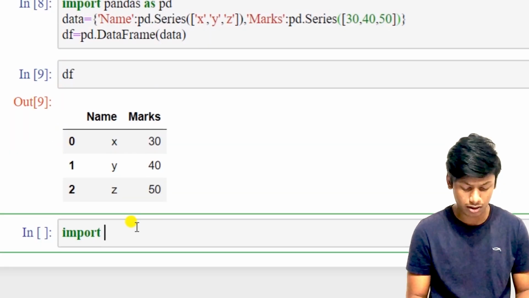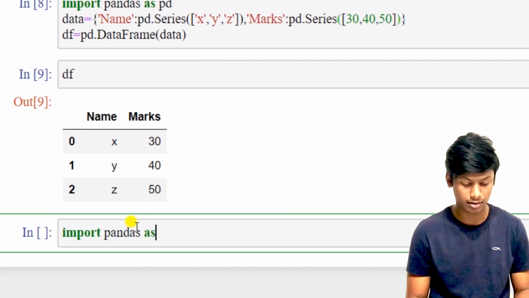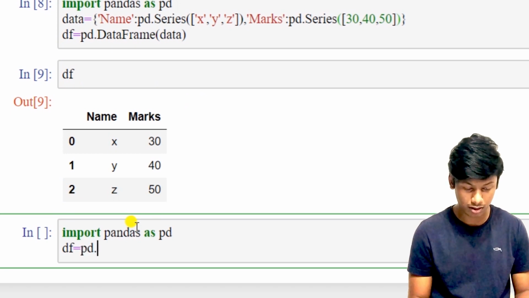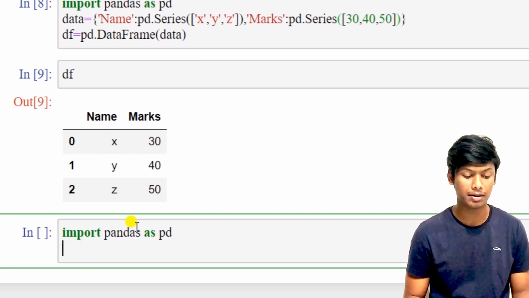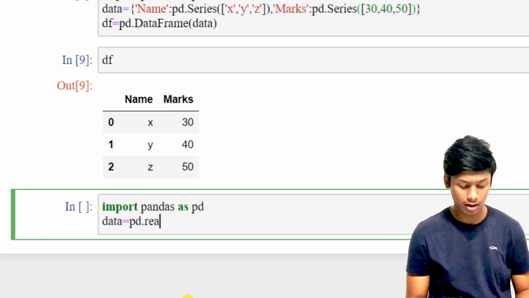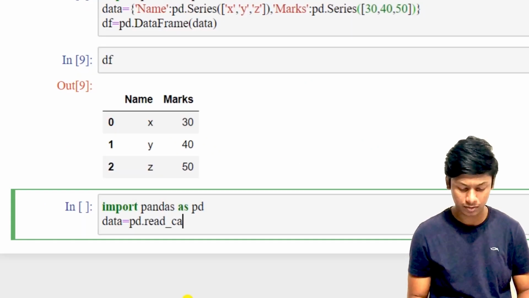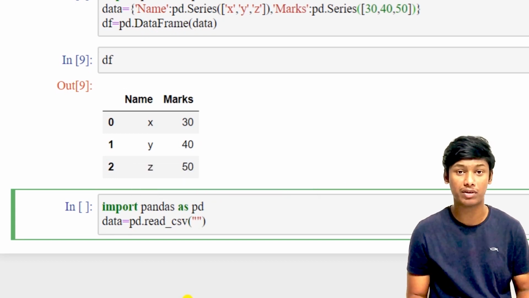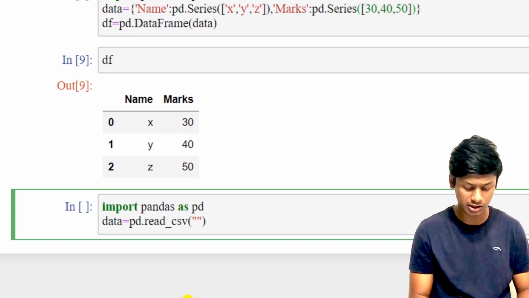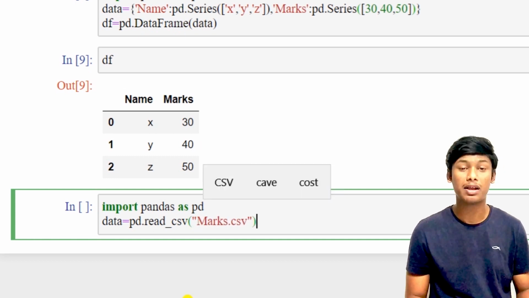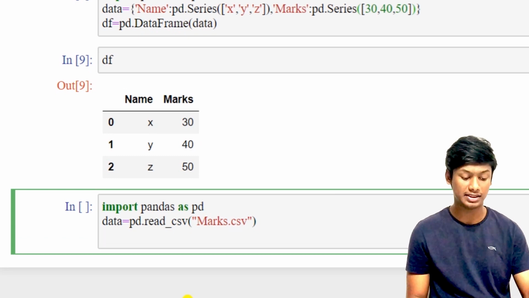To import that here, import pandas as pd. I'll create a data frame df, pd dot. Firstly, I need to read the file, right? Data equal to read the CSV file, we have a function called read underscore CSV, and here you need to give the name of the file. That is, for me, it's marks.csv. Once you import that, just send the parameter to the data frame as data.